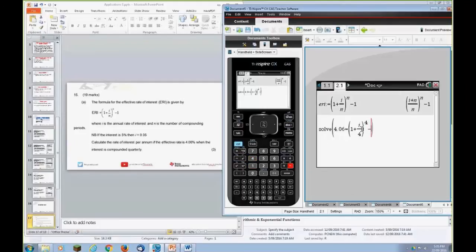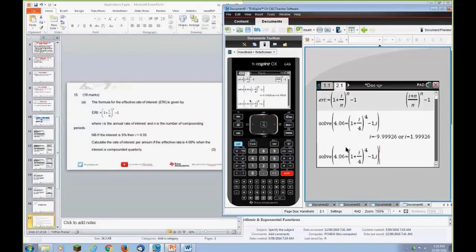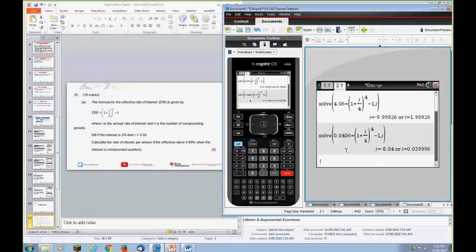And we'll have to solve for I. Take 1, and we have to solve, in this case, for I. And let's make sure that's a comma there. And that's telling us I is, but something's not quite right. We get two results. Well, we've made a mistake here: I've put the interest rate in as a whole number. So that's actually 400% interest. So what we need to make sure, and that's what's different to the finance solver, it's 0.04. Yep. And now this will give us a more realistic interest rate.